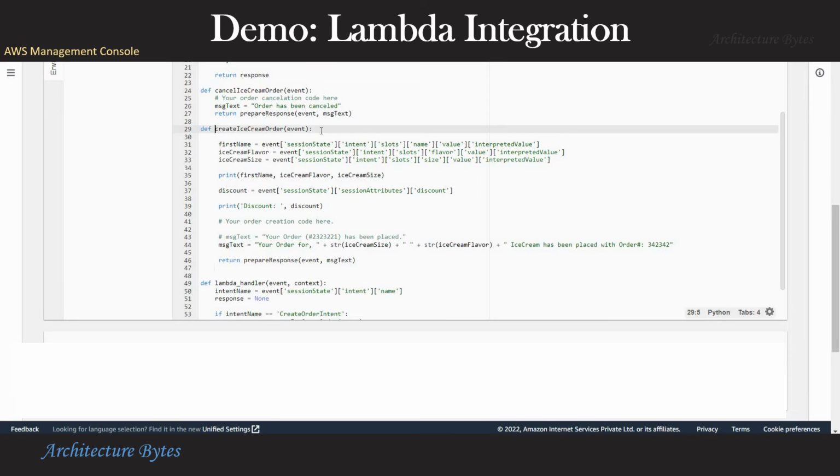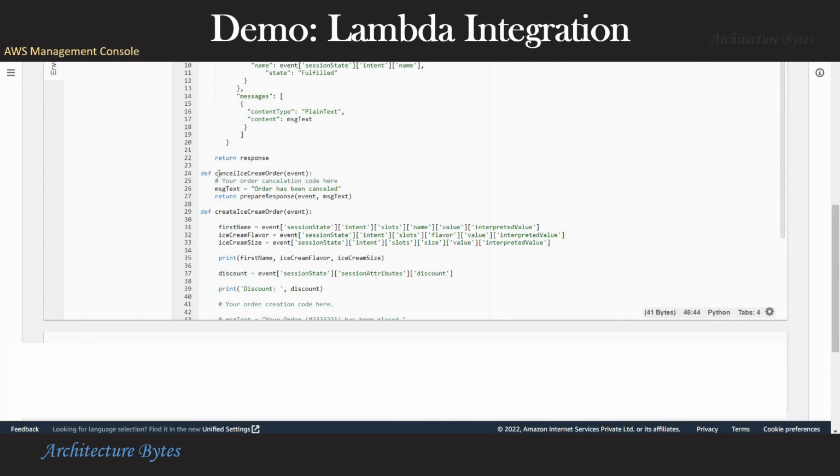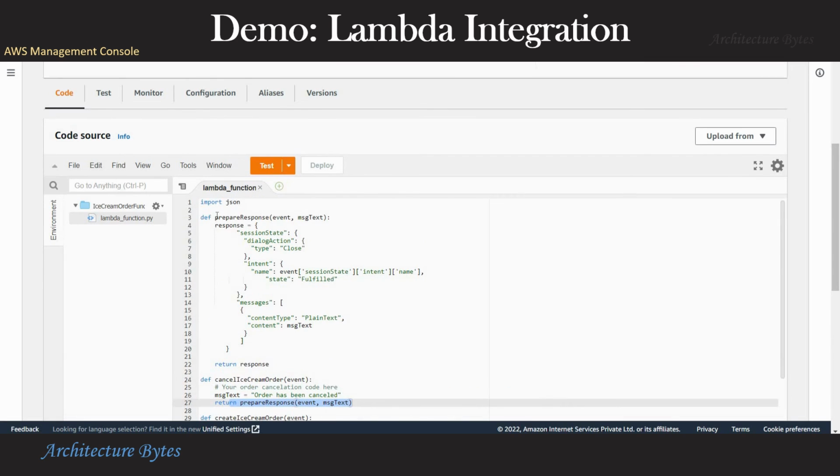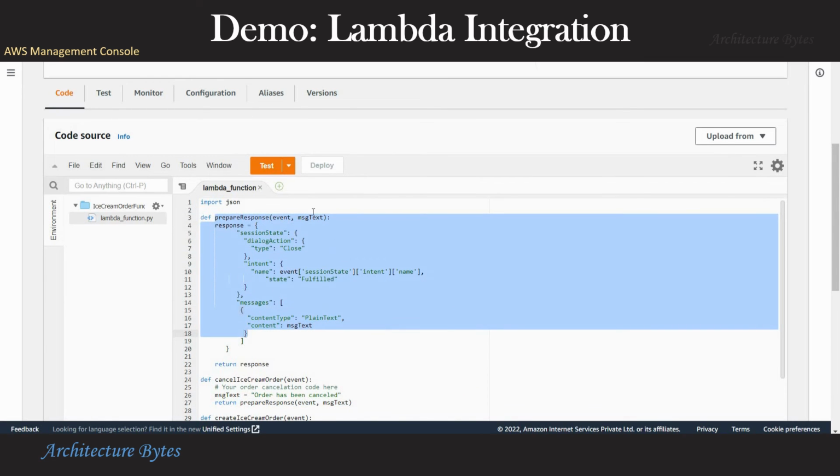So there is a create ice cream order method, and there is a cancel ice cream order method. Here we get hold of the slots. We also extract discount information from the session, and you can create your order here. And that's the cancel ice cream order method. In addition, we have a prepare response method just to prepare an appropriate response. So this Lambda function has already been deployed. So let's go back to our bot configuration.